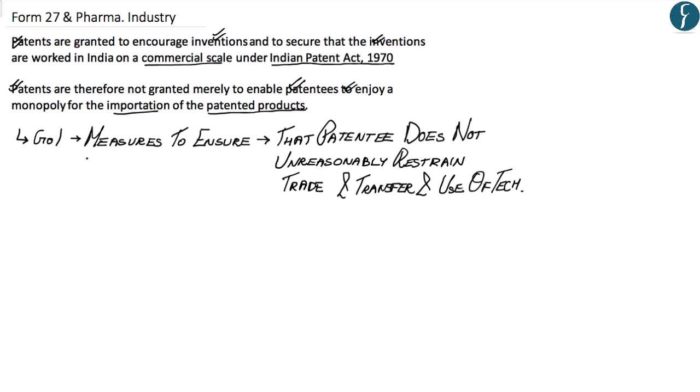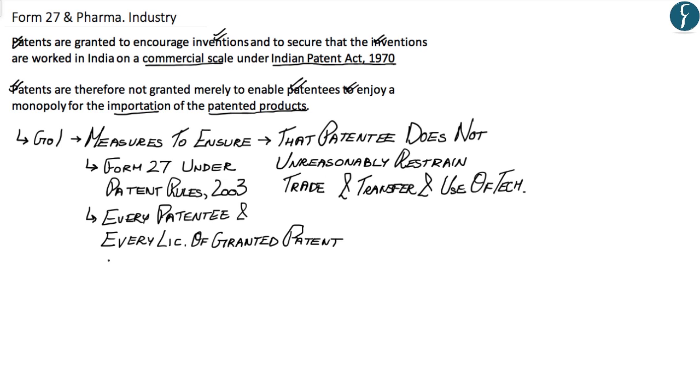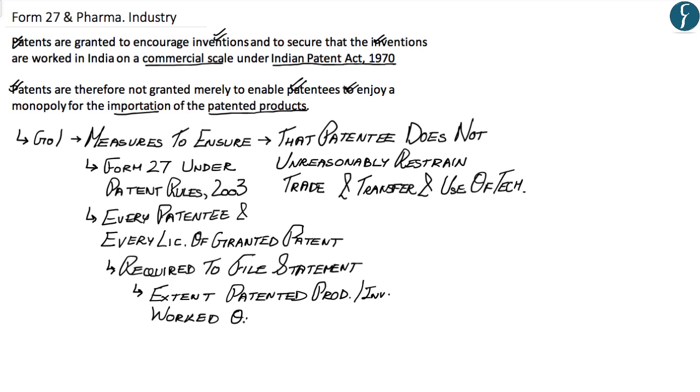So, with regards to this, under Form 27 of the Patent Rules of 2003, every patentee and every licensee of a granted patent is required to file a statement under Form 27, to the extent to which the patented invention has been worked on a commercial scale in India. And this complete disclosure of patents is therefore necessary to enjoy the benefits granted by the patent.